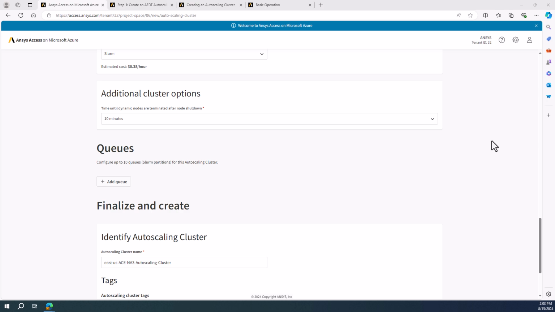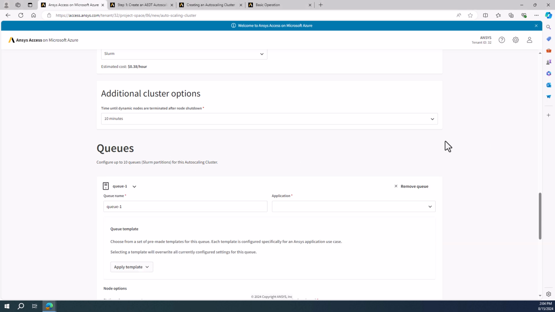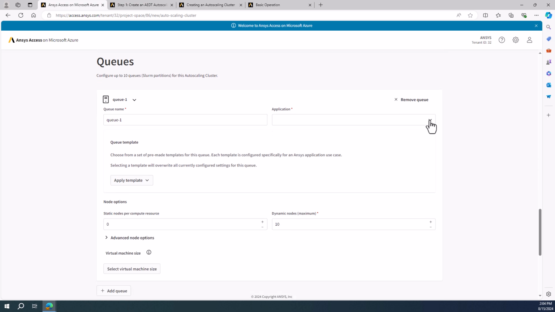The last big step is to create queues. Queues are important because they determine what hardware the jobs will run on. When a user submits a job, they select from the available queues. Each queue can be assigned to one application. So since we have 2 applications, we'll need at least 2 queues. But it's often beneficial to have more than that. In this case, I'll create 2 Fluent queues, one for larger jobs, one for smaller jobs.